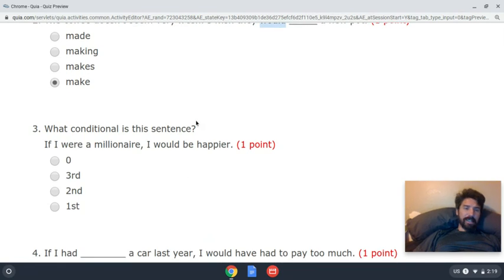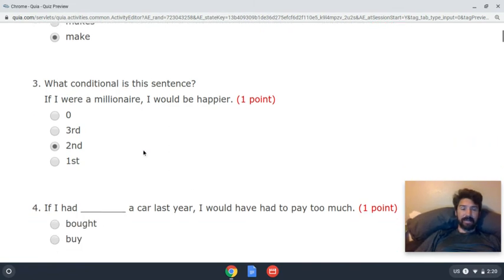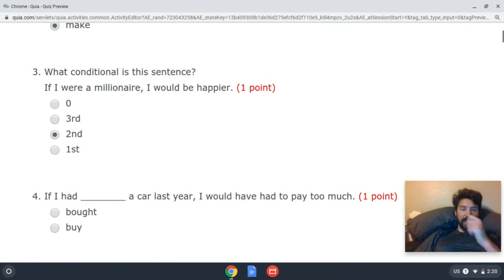All right, what conditional is this sentence? If I were a millionaire, I would be happier. Okay, so notice it's the past tense. Okay, so because it's the past tense, it's going to be the second conditional. Okay, we're not talking about the past, we're talking about an unreal, untrue reality. Okay, look at the next one.